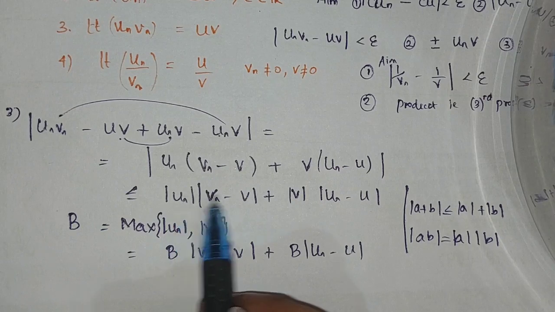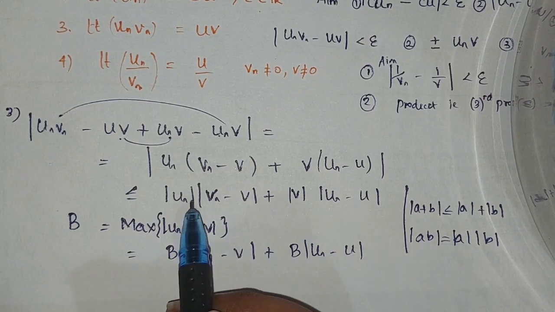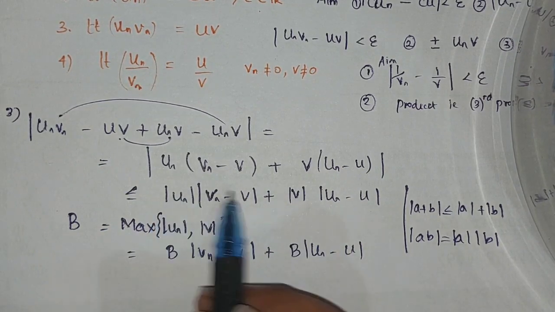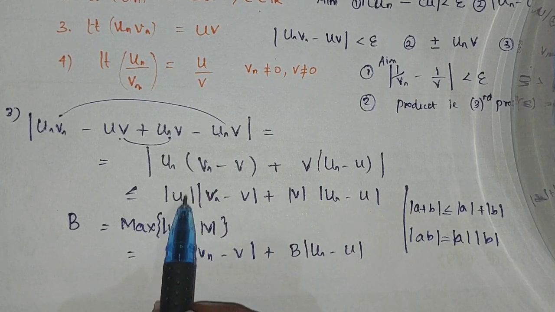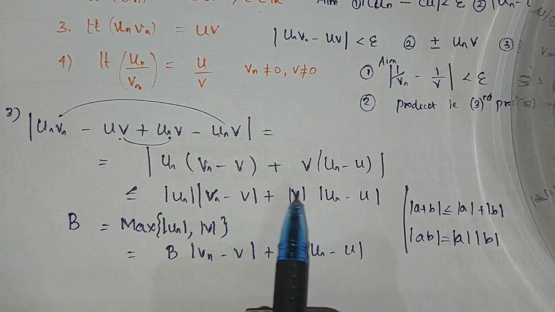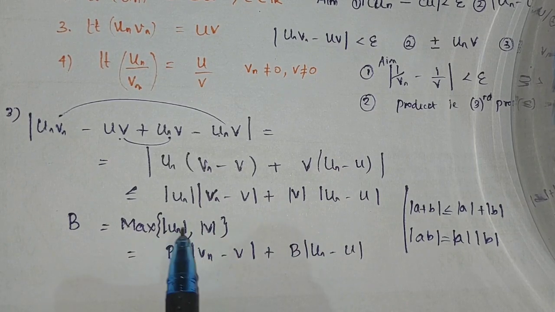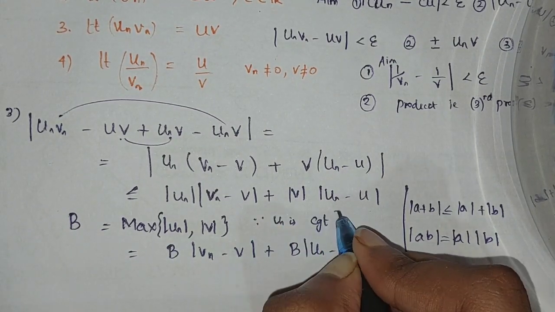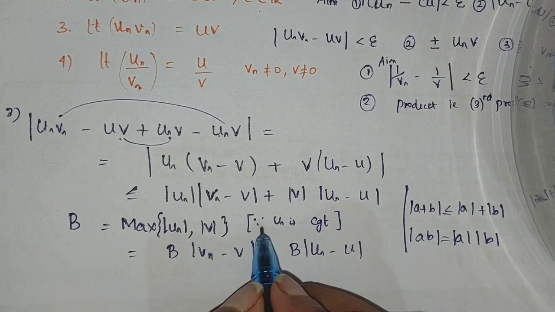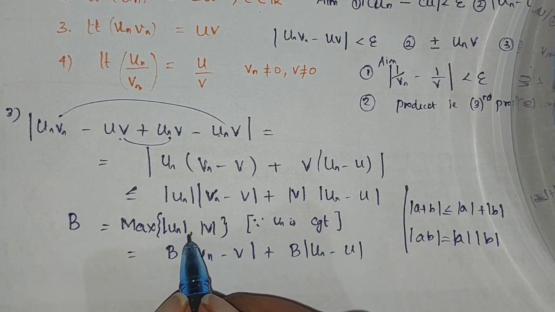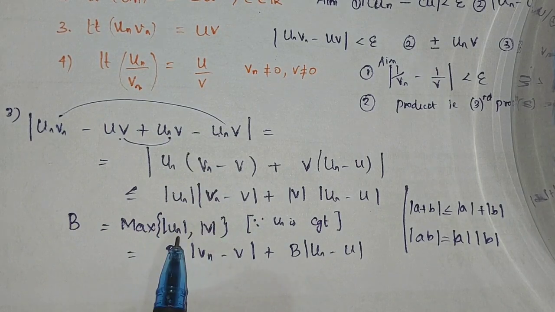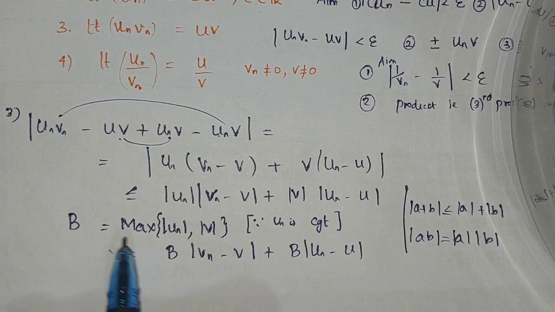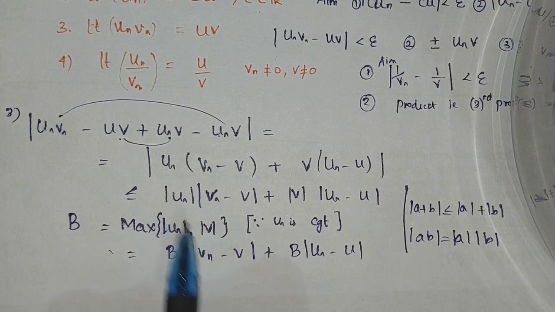Okay, fine. Since vn converges and un is convergent, but there is a term in the front, I'm going to take the maximum of un and v. How can I take the maximum of un, which is a sequence? I cannot just take it like that, but since it is convergent, it is bounded, therefore bounded by some element, and that element will be the maximum. I'm just denoting that by b. Since un is convergent, this is very important. If you are not writing it is okay, but you have to know how you can take this.